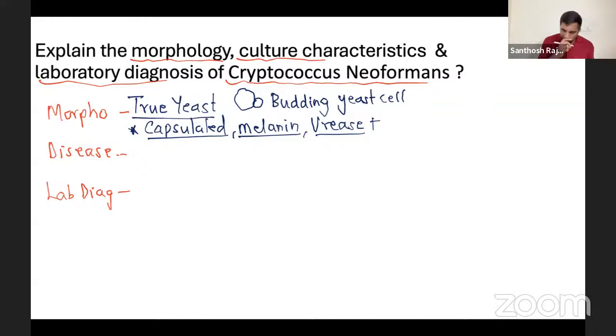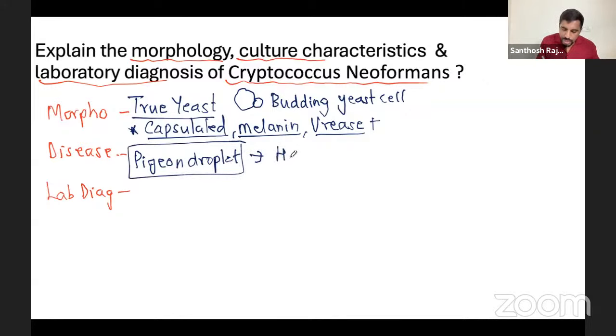Now the disease. What disease is caused, and how is it spread? Cryptococcus is very common in HIV patients. It is spread by pigeon droppings. Bat is for Histoplasma, in the cave, where bats live. But in Cryptococcus neoformans, it is the pigeon. Remember, pigeon droppings, very important. Who is the risk factor here?